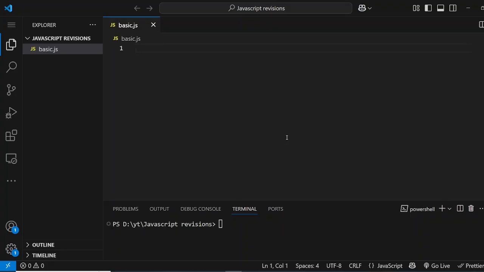So let's start from the basics. Okay, so first we will talk about variables. What are variables? Well, variables are very simple, and they store values for us. They store data for us.